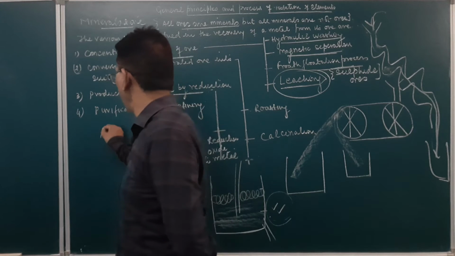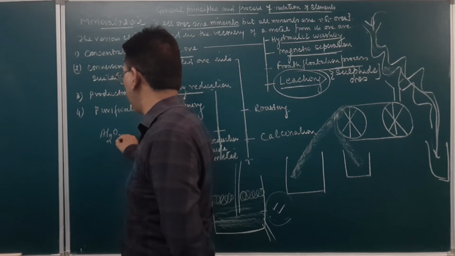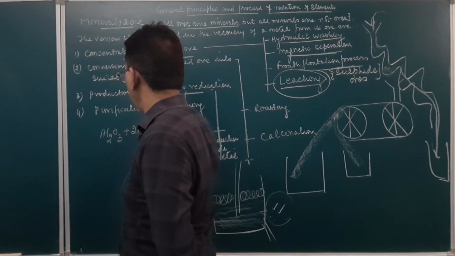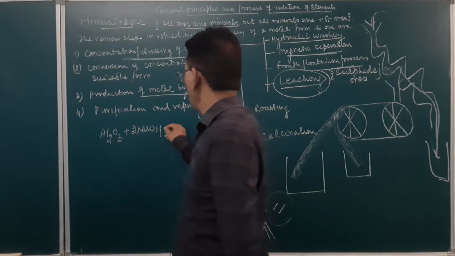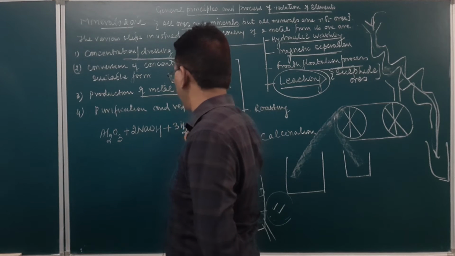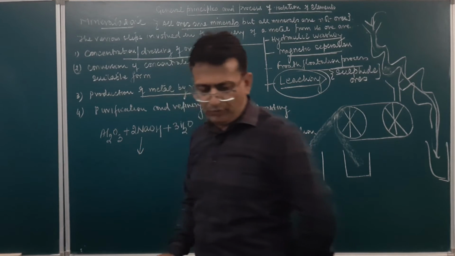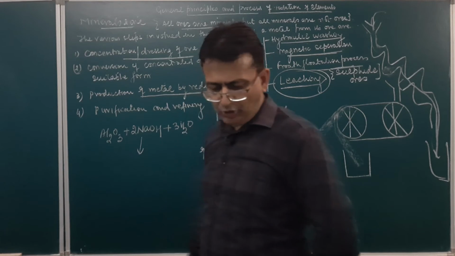So how will we purify this? We will take aluminum oxide, and then take sodium hydroxide in a water solution. From here we will remove it as a complex.